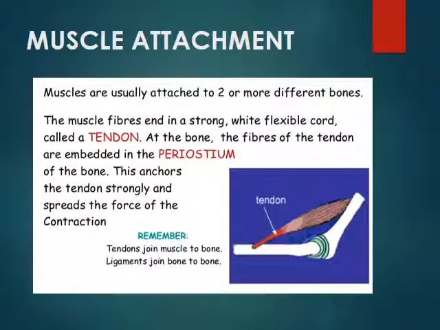Muscle attachment. Muscles are usually attached to two or more different bones. Muscle fibers end in a strong white flexible cord known as the tendon. You can see the tendon here. At the bone, the fibers of the tendon are embedded in the periosteum of the bone, and that anchors the tendon strongly and spreads the force of the contraction. Tendons are the connective tissues which join muscles to the bone, whereas ligaments are the connective tissues which join one bone to another bone.